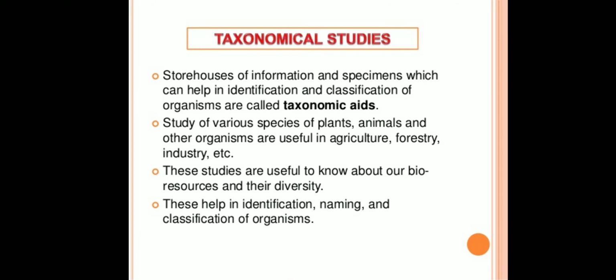Next topic we are going to learn is the taxonomical aids. Storehouse of information and specimens which can help in identification and classification of organisms are called taxonomic aids. Study of various species of plants, animals and other organisms are useful in agriculture, forestry, industry, etc. These studies are useful to know about our bioresources and their diversity. These help in identification, naming and classification of organisms.